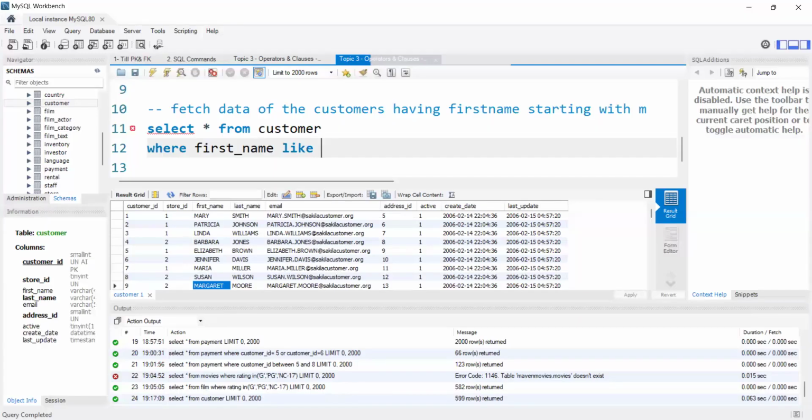Okay, so I'm saying my first name should start with M. So I need to use like operator here, and inside the like operator, I need to use M percentile. Sorry, M percentile.